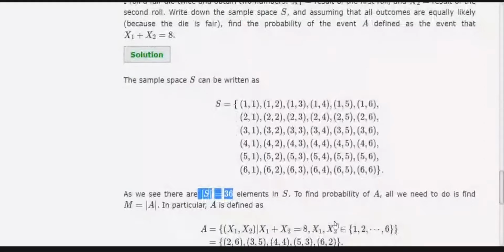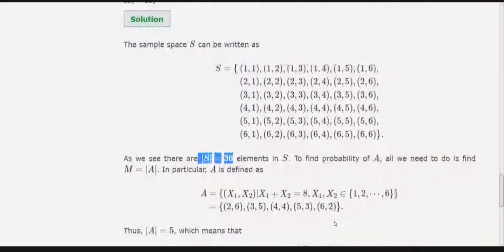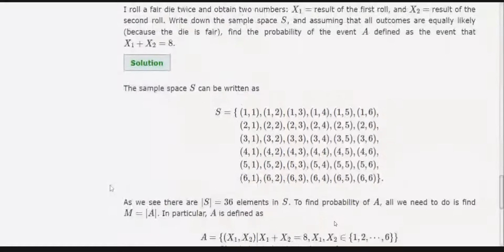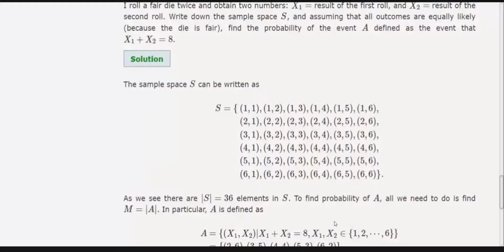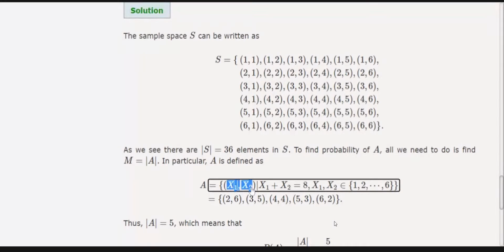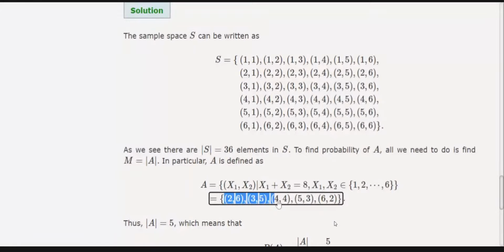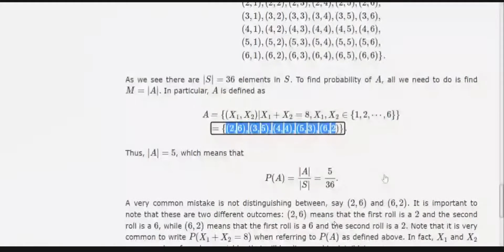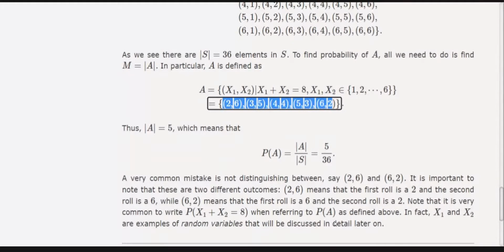To find the probability of A, we need to find the number of favorable cases for A, where A is x1 plus x2 equals 8. So we have to find those pairs for which x1 plus x2 equals 8, and we find that these are 2,6; 3,5; 4,4; 5,3; 6,2. And the cardinality of A is 5, and then you can use this definition, 5 by 36.